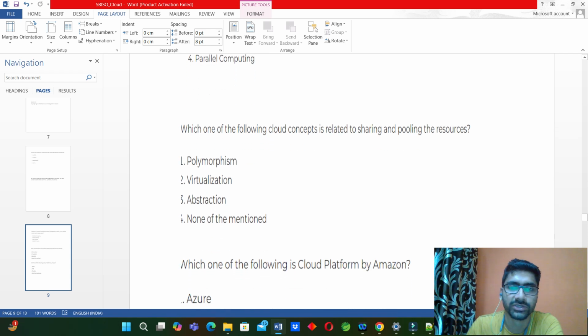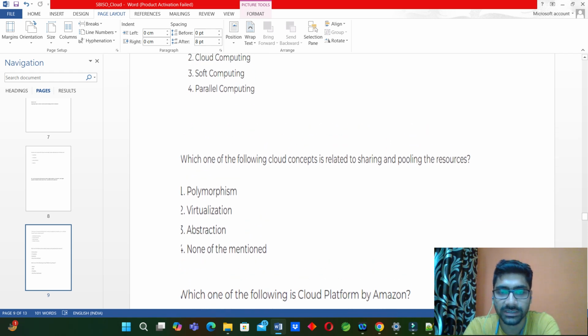Okay, next question. Which of the following cloud concepts is related to sharing and pooling the resources? Polymorphism, virtualization, abstraction, none of the mentioned. Okay, so like previously, I have already said that for cloud computing, the main point is virtualization. The other things, polymorphism, abstraction, these are object-oriented concepts, not cloud. So the answer will be virtualization. The same question can come in a different language, but you should remember this fundamental that for sharing and pooling the resources, virtualization is done.